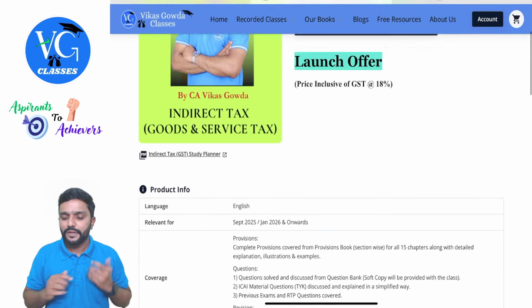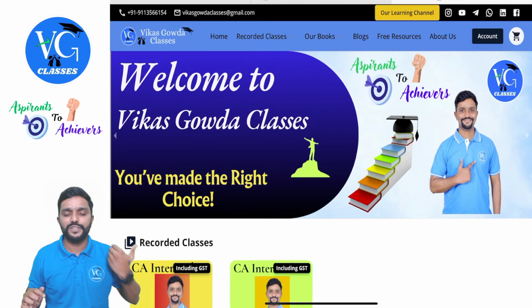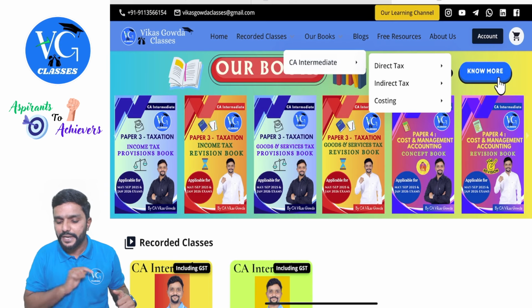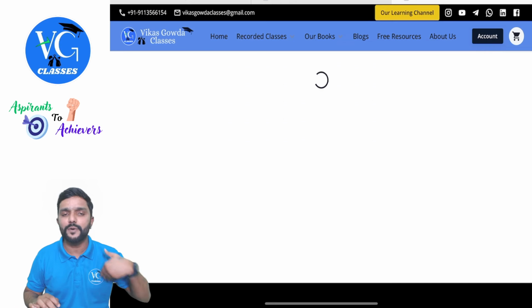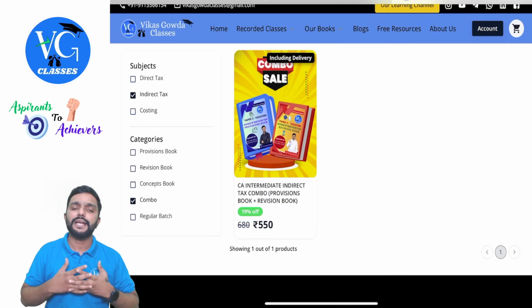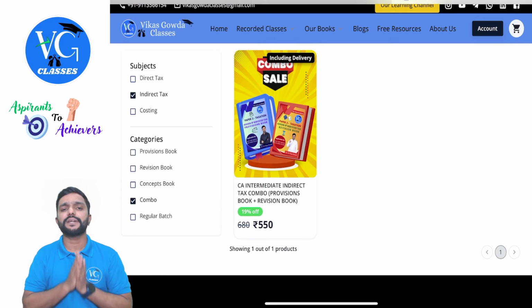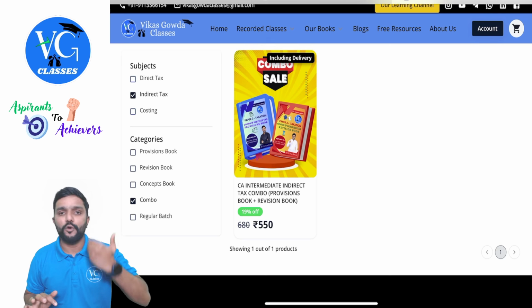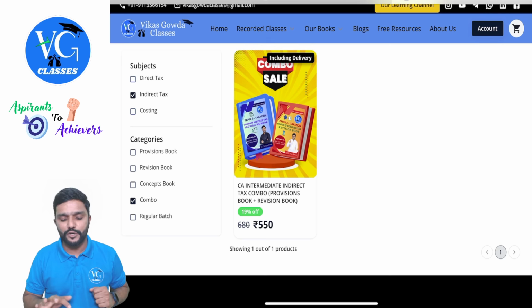So I will just show you how the books are available, which are the different types of books available, guys. If you just select our books, indirect tax, I am selecting combo. Combo means which includes both the provision book as well as the revision book. Guys, even for books, we have tried to price them as low as possible so that any student can afford to get it. Yes, guys. So this is about the combo, that is the provision book and revision book of indirect taxes.